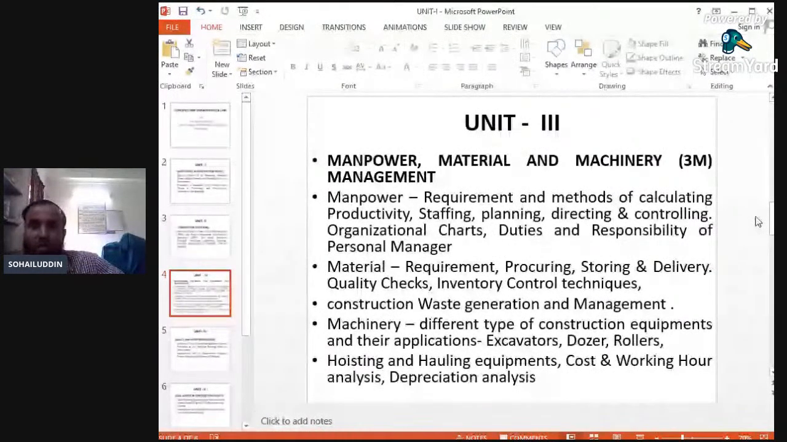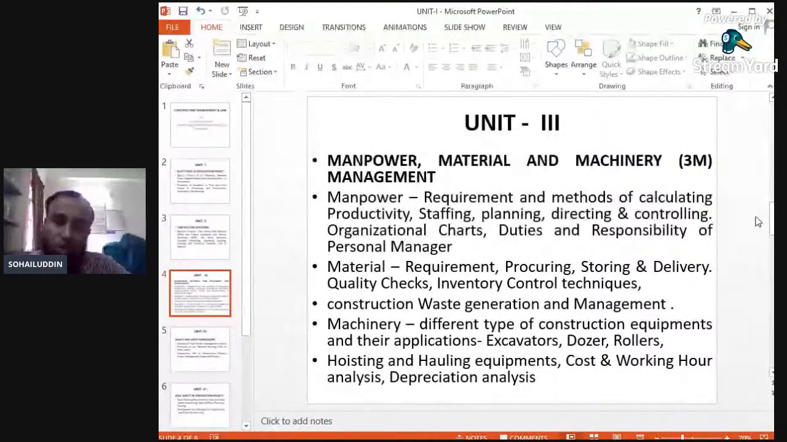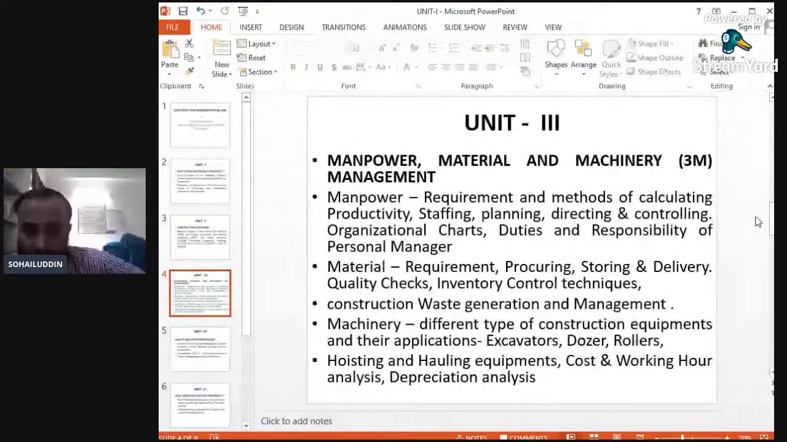So various machineries and equipments are required, and their management. How much output will be given by these machineries? How much output will be given by the manpower? How much work will be carried out by these machineries, whether it is feasible to hire machineries for executing a work, or whether it is feasible to have manpower, various labors or masons, required for construction of the project. So machineries and manpower, various things will be covered again in unit number 3.